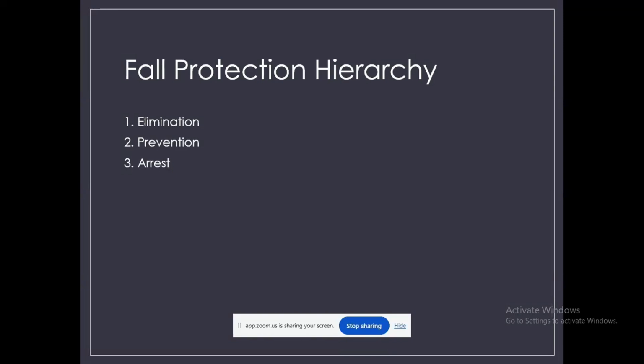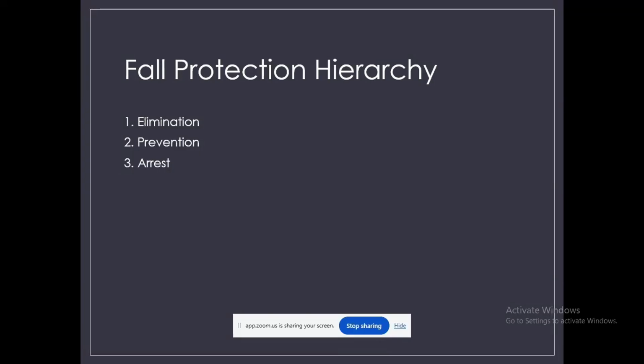The hierarchy has three levels: first elimination, second prevention, third arrest. Elimination is the most effective, because it means removing the fall hazard completely. If there is no hazard, there is no risk of falling.